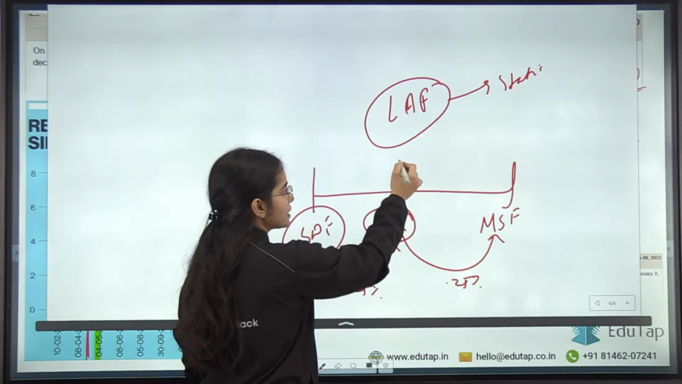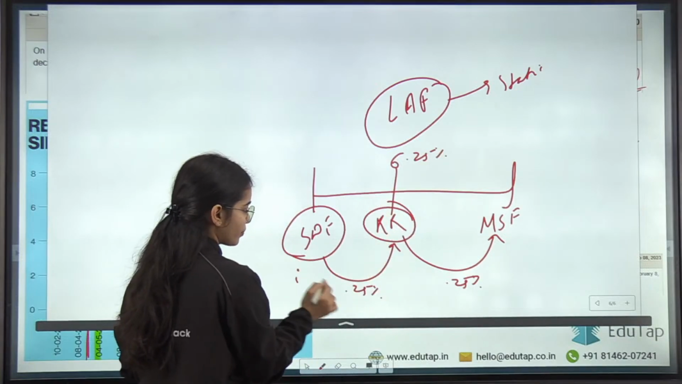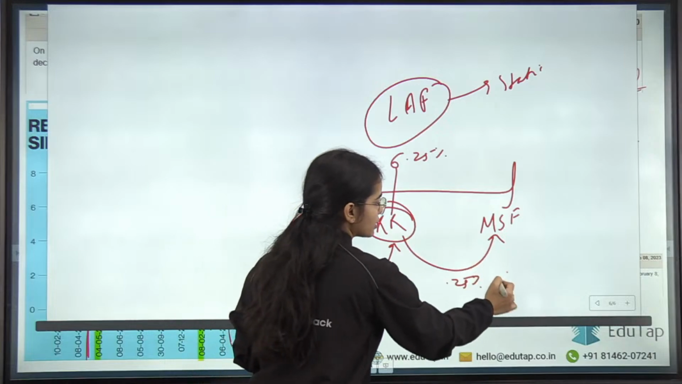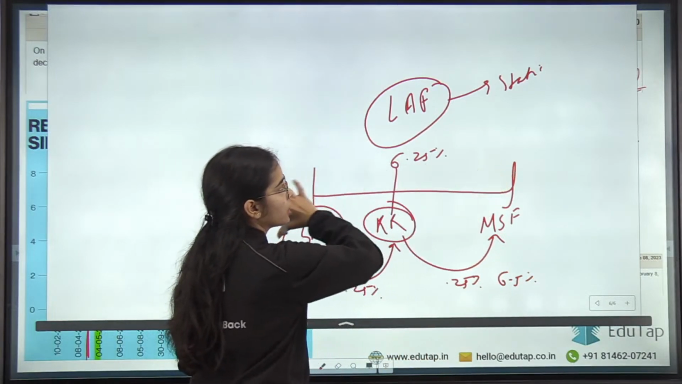So if repo rate is 6.25%, SDF will be 6% and MSF will be 6.5%. So this is the liquidity adjustment facility, the corridor.